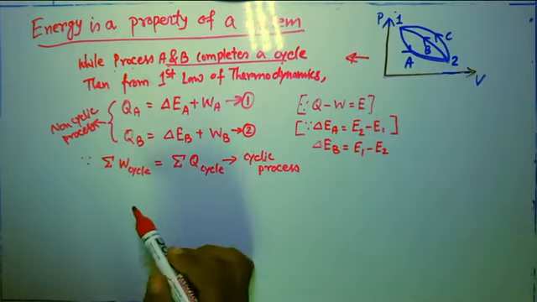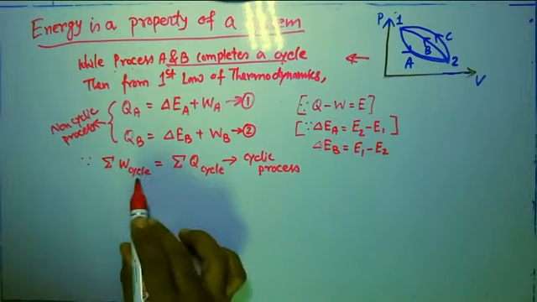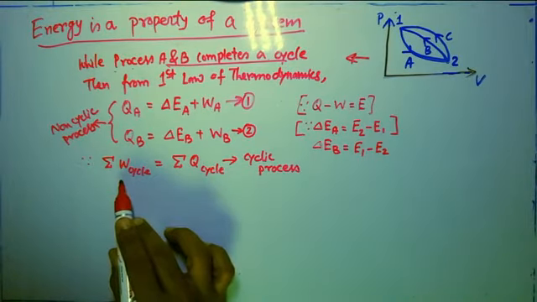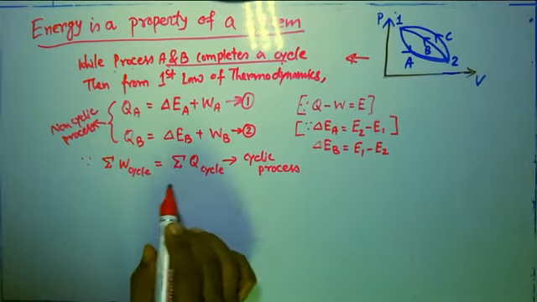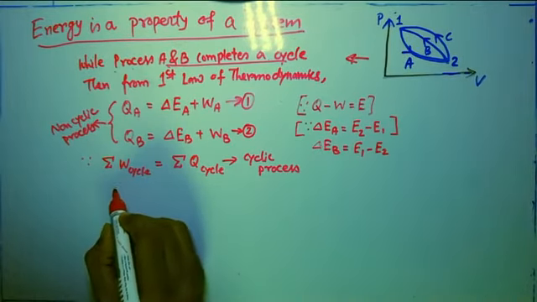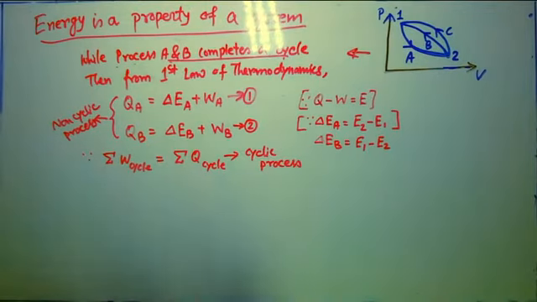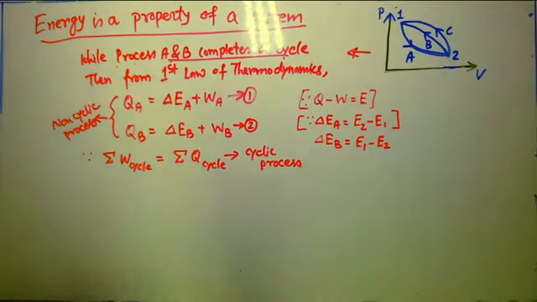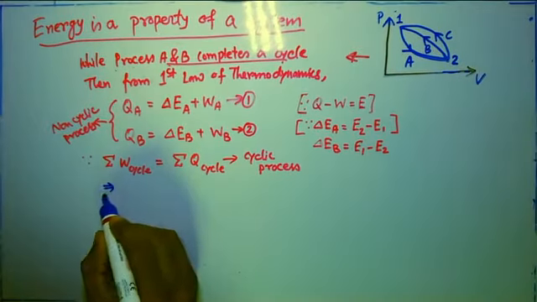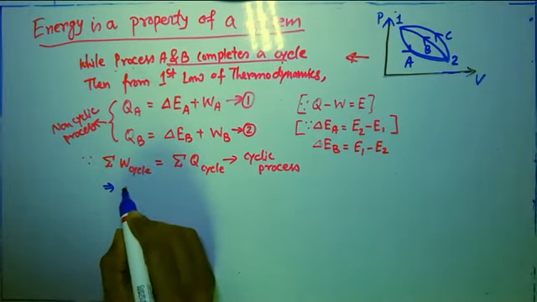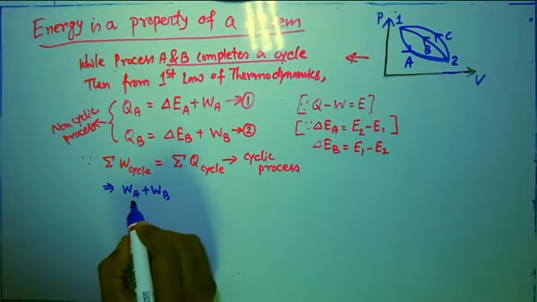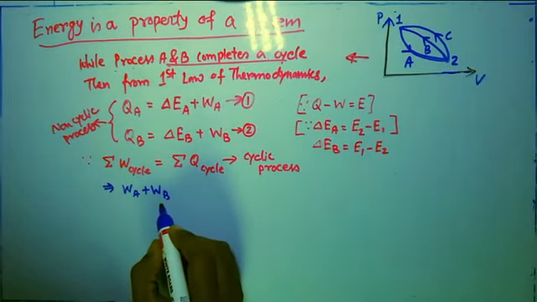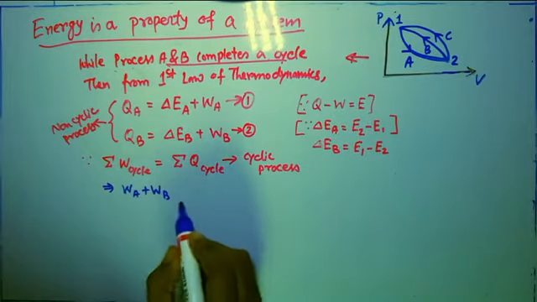We know that A and B constitute a cycle, so the algebraic sum of work done must be equal to the algebraic sum of heat interactions. For that particular cycle, path A and path B are being followed, so I can write WA plus WB, for process A WA and for process B WB. That is the algebraic sum of work.